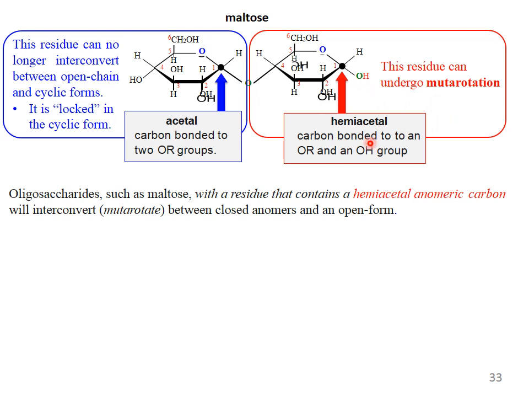You have to understand clearly that in this structure of maltose there are two sugars. One is acetal, this is acetal, and this is hemiacetal. This never undergoes the acyclic form; it is locked in the cyclic form, there is no possibility. This one does undergo mutarotation because it is hemiacetal. Here an OH group is present, and this OH group can be oxidized and can be reduced, because here further oxidation is stopped.